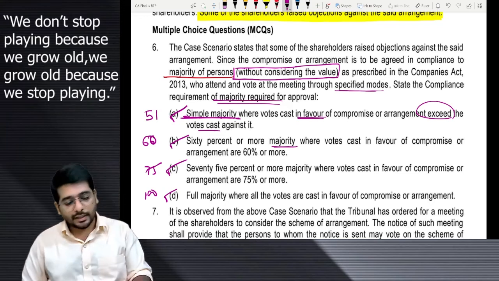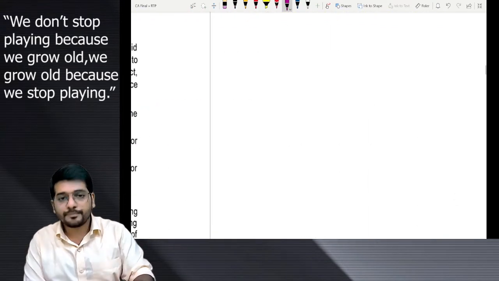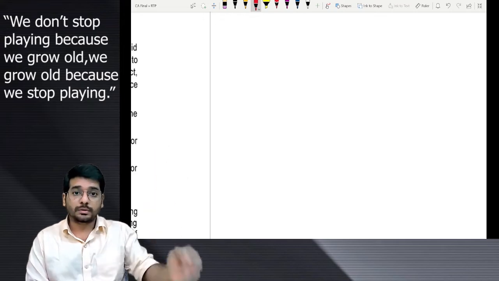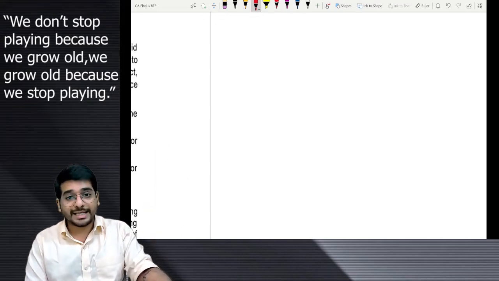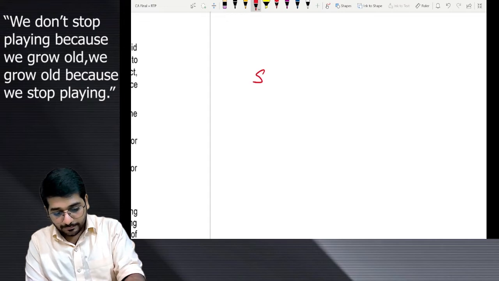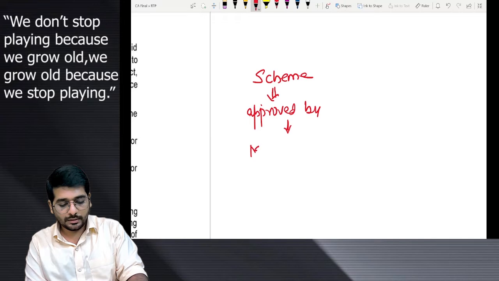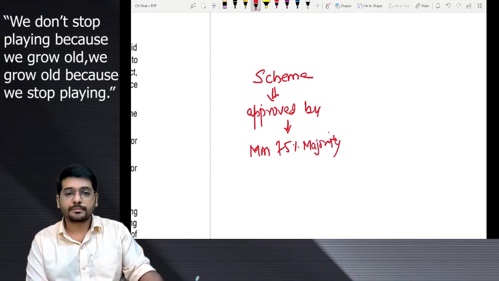What would be the correct answer? Now, if you recollect the provision under compromise arrangement, sanction, it says your scheme shall be approved by minimum 75% majority.